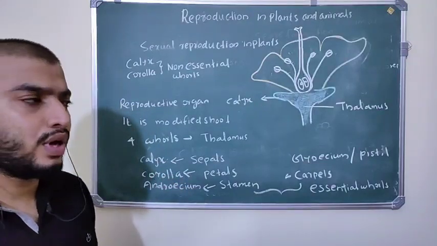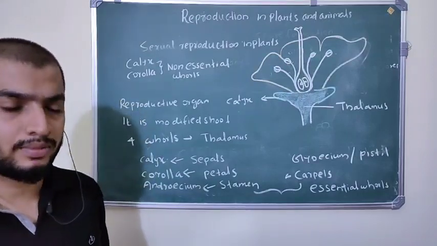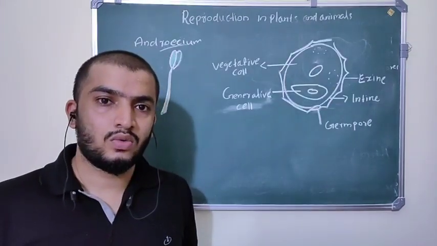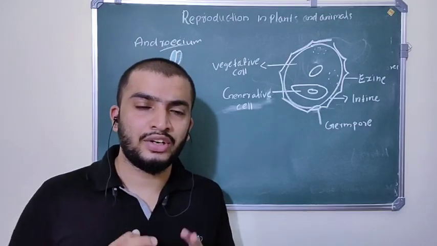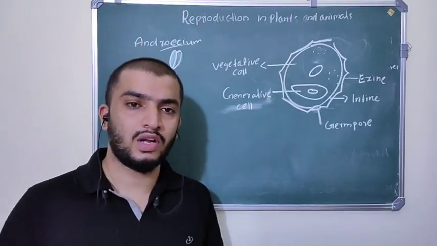Now we are going to study the structure of the androecium and gynoecium. Let's check the structure of the androecium. The androecium is the male part of the flower.